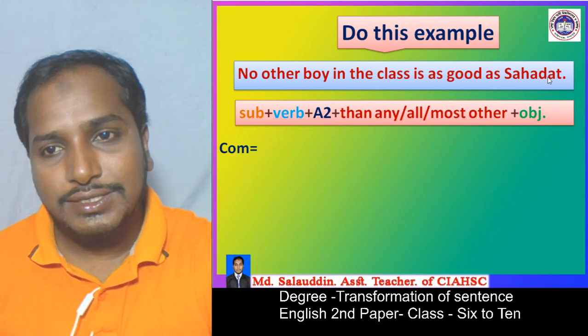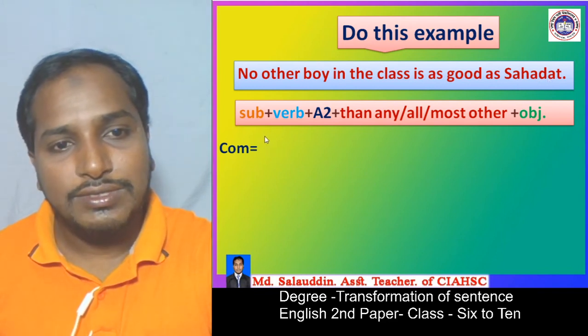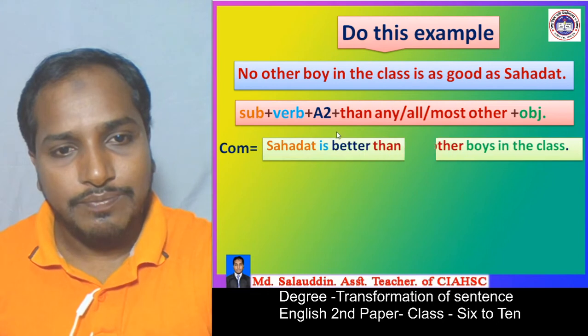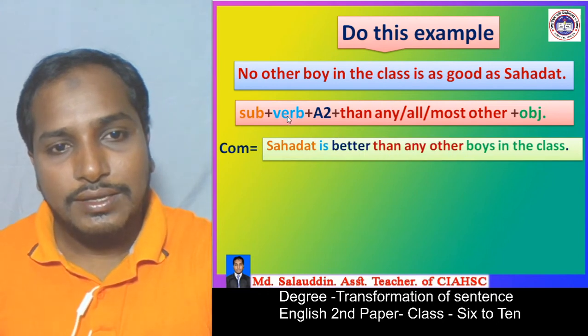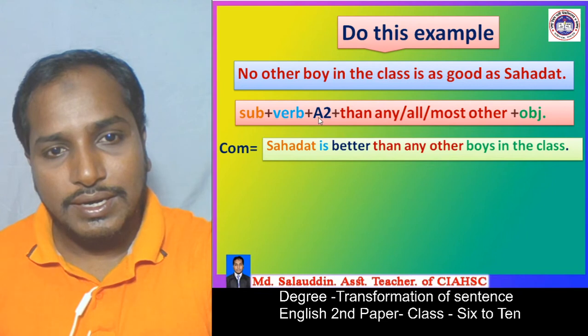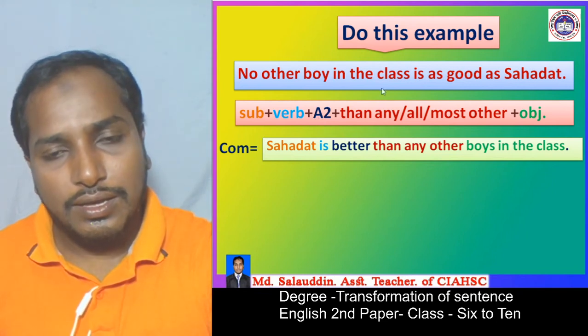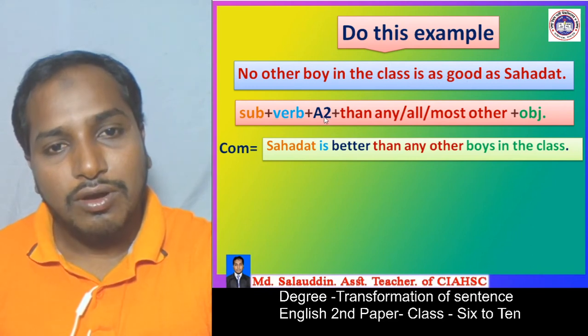So Shahadat is the subject. When we change it into a comparative sentence, first of all we write the subject Shahadat, and secondly we write the verb is, because there is the verb is, and thirdly we change A1 to A2, that means the positive form to the comparative form.